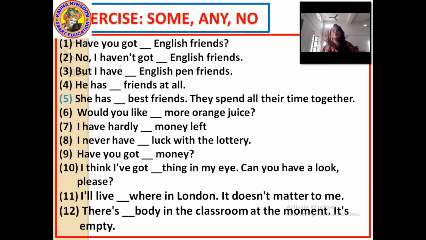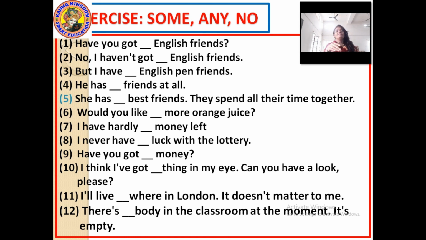Answer is no, I haven't got any. Because no will come for zero, and some where you know the quantity. But here the answer is negative, so we will use no. But I have some English pen friends. He has no friends at all.